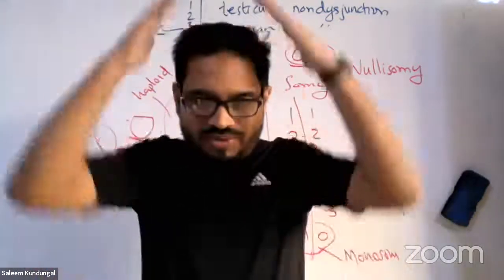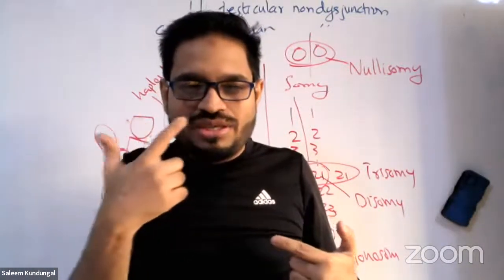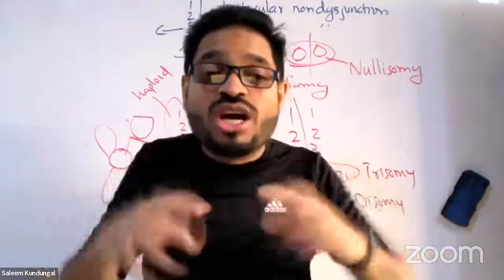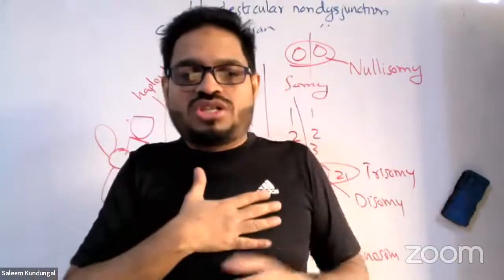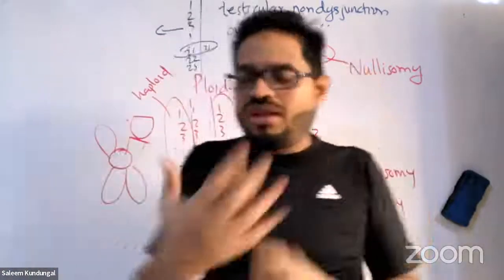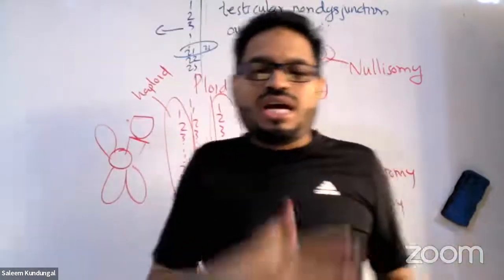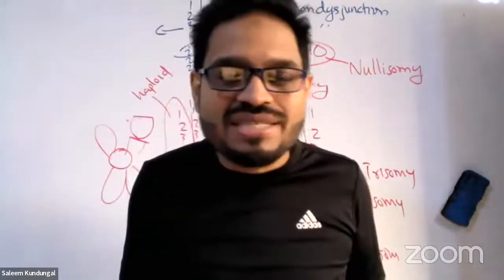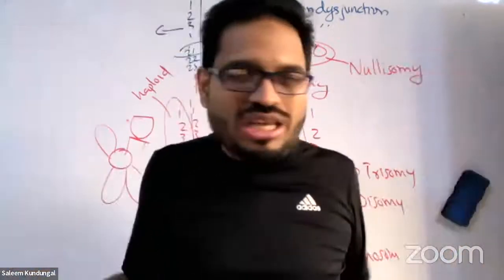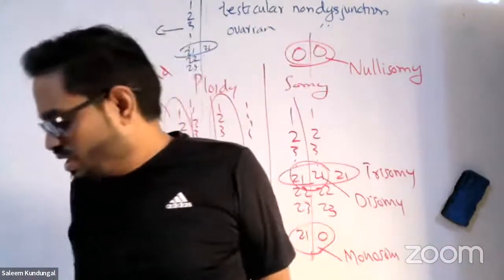By the way, what are the major features? From top to bottom: moon face, flat nose, open mouth, long and furrowed tongue. When you put the tongue out, it is very long with many furrows. Coming to the chest, wide chest, short stature. Hands are broad, and the fingers are short like ginger. Congenital heart diseases will be there already. All Down syndrome patients look the same in the world, whichever country they are in. So that is Down syndrome.